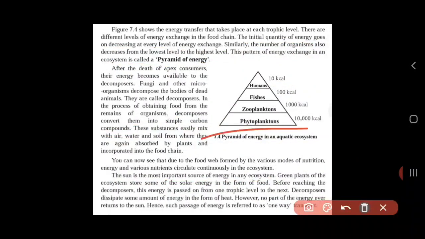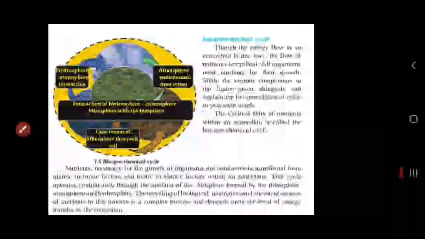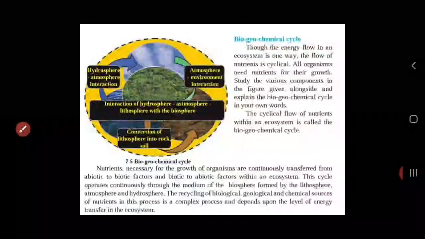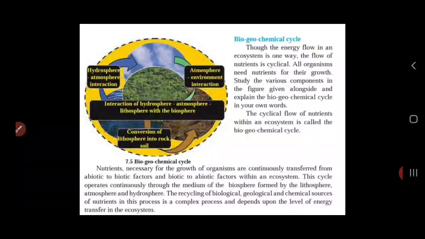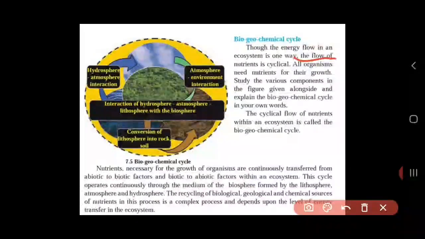Now moving ahead, if you want to understand the further topic, that is the biogeochemical cycle. Now let us understand the next topic in this chapter, the biogeochemical cycle. The energy flow in an ecosystem is one way. Okay, just now we have understood this. The flow of nutrients is cyclical. Okay, now this line is important: the flow of nutrients is cyclical.